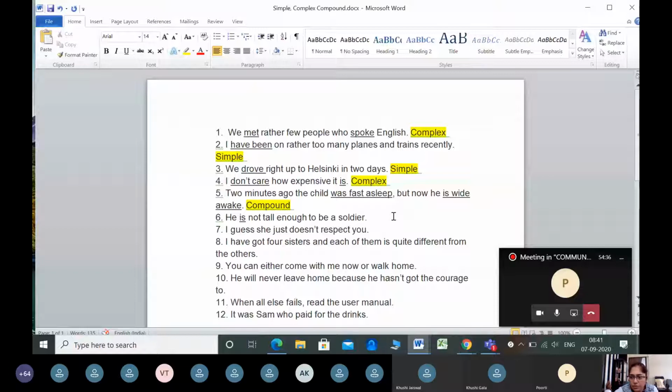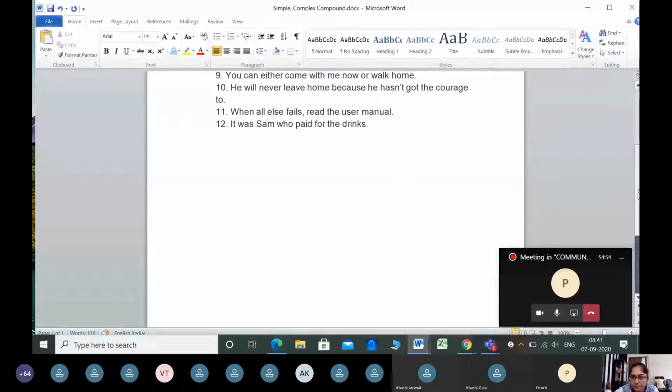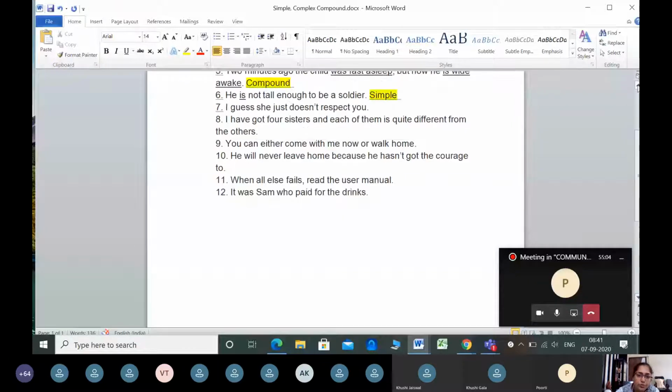We are now going to the seventh sentence. I guess she doesn't respect you. What is the word that is understood here? Now, this is also another tricky sentence. Let me explain this to you. I would say which are the verbs here.